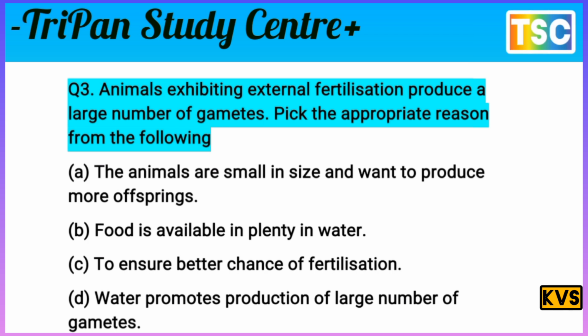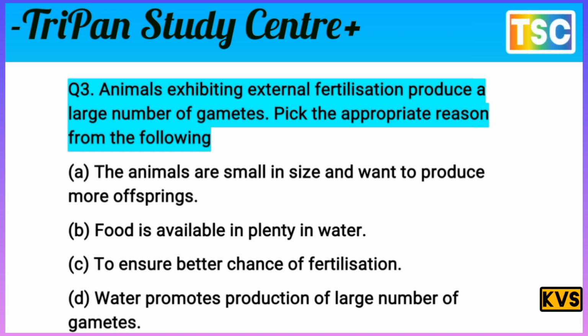Option A, the animals are small in size and want to produce more offspring. B, food is available in plenty in water. C, to ensure better chance of fertilization. And D, water promotes production of a large number of gametes.